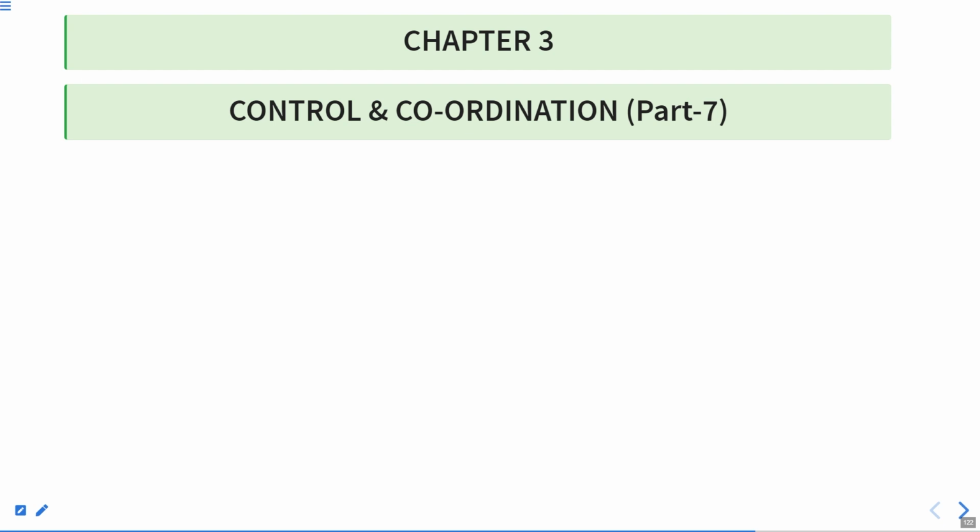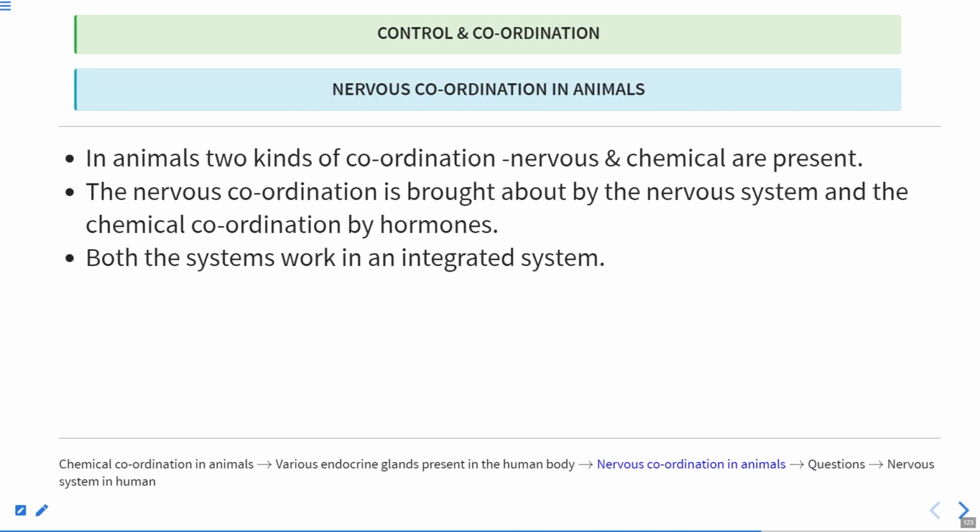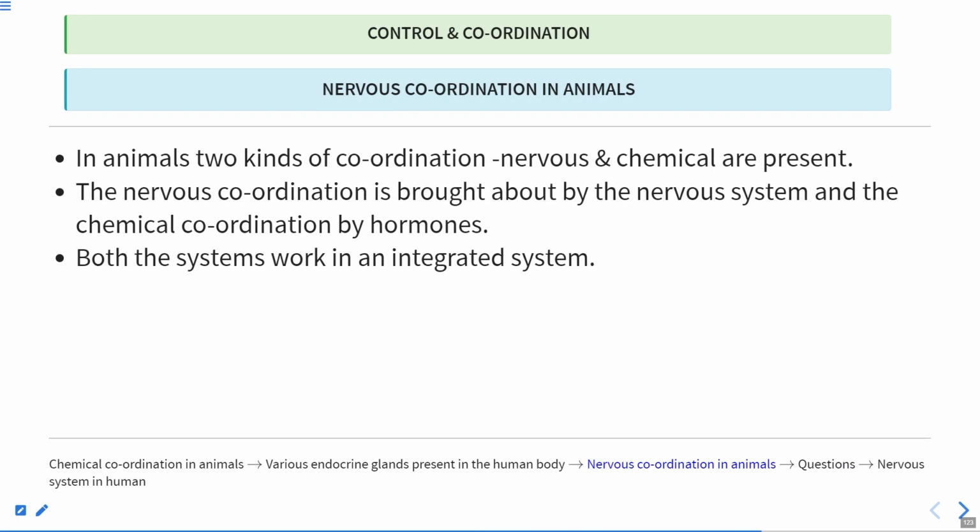and we studied the various endocrine glands and their functions. In the previous lecture we were studying the endocrine system and the organs that are involved in it. Clear? So in this lecture, what are we going to study? In this lecture we'll study the nervous coordination in animals. Clear? So let's start with this lecture.